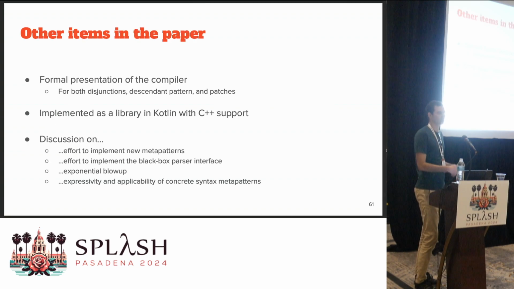In the paper, there's a more formal presentation of the compiler. Furthermore, we've implemented the compiler and concrete syntax metapatterns as a Kotlin library, and we support C++. So we've implemented the black box parser interface for C++. Furthermore, we have some discussion on several elements. You're also welcome to ask questions about those. We discussed the effort to implement new metapatterns, how much effort you need to implement the black box parser, the problem of the exponential blowup, and how expressive and applicable concrete syntax metapatterns are in general.